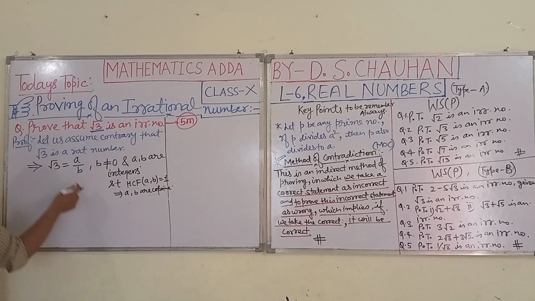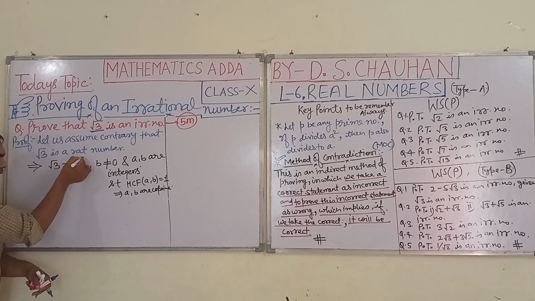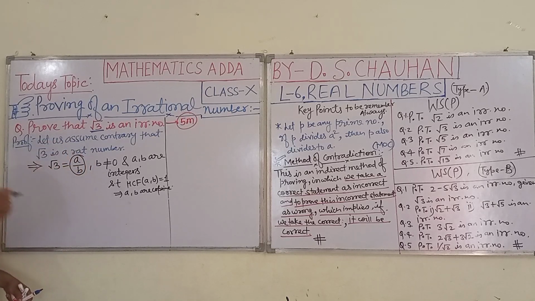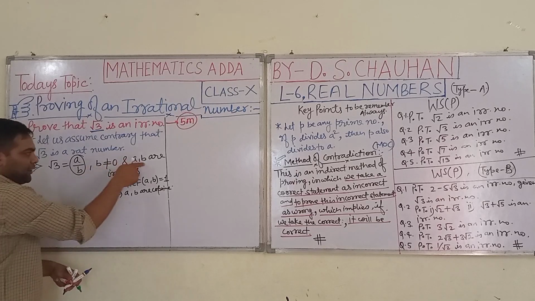Whatever rational number we write here, a by b, is in simplest form.